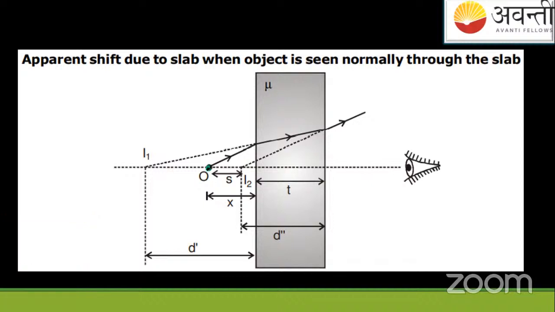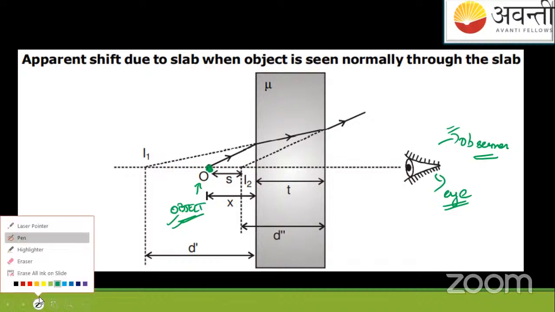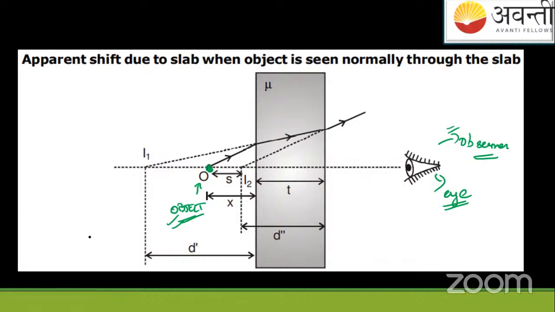Suppose the object is in front of you here. This is the object's location. I is here; I means you're observing, this is the observer. See, O for object, O for observer, but the things are completely different. This is the ray diagram which is drawn. There is no need of derivation for this. Suppose a ray is passing from the object like this.